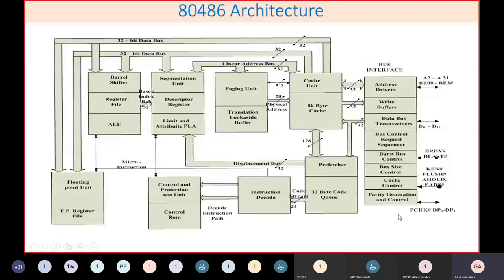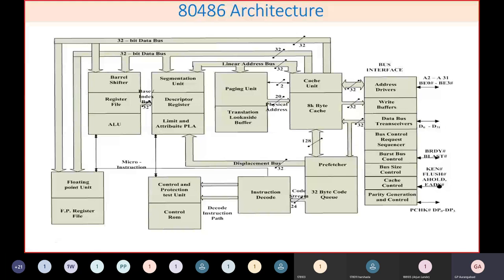And if you see this bus interface, this is for the external world, that is how data can be transferred from your CPU to the outside. Maybe here the address drivers are there, and data bus transceivers. If you want to transfer data out of the CPU or take it inside the CPU, this is there. Then this is the queue register, and this is instruction decoding, and this is a control and protection circuit which takes care of the execution of your instructions.